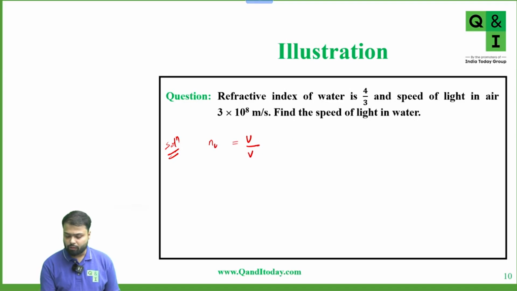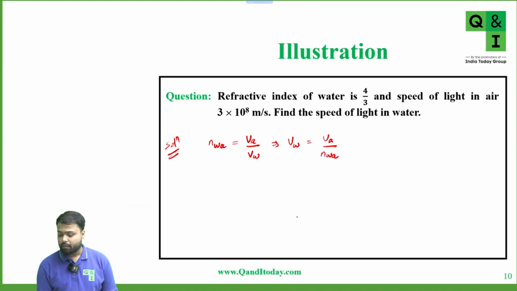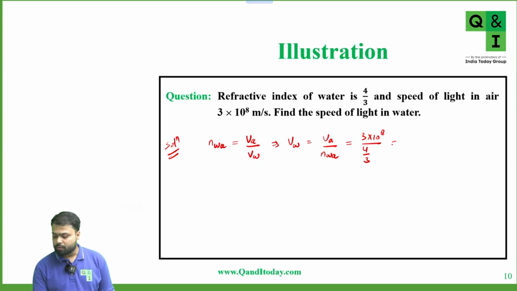Refractive index of water with respect to air is equal to velocity of light in air upon velocity of light in water. Okay. So velocity of light in water is equal to velocity of light in air upon refractive index of water with respect to air. Now given, this is equal to 3 into 10 to the power 8 upon 4 by 3. Yes or no? Now this is equal to 9 upon 4 into 10 to the power 8, which is equal to 2.25 into 10 to the power 8 meter per second.